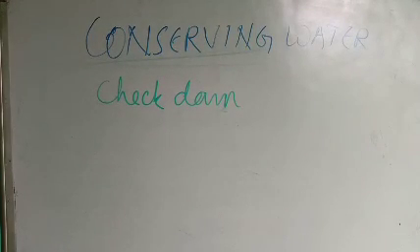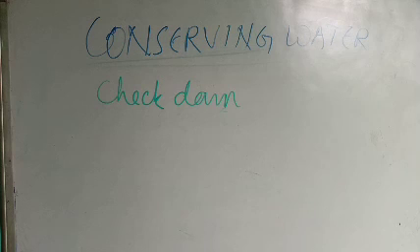As we know that water is very important for plants, we have to conserve water. To conserve water, check dams are built. What is a check dam? Please turn to page number 8. In the second paragraph: check dams are built to collect rainwater by preventing water from flowing away.